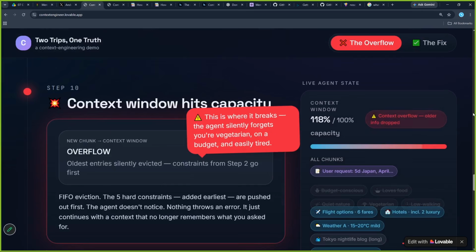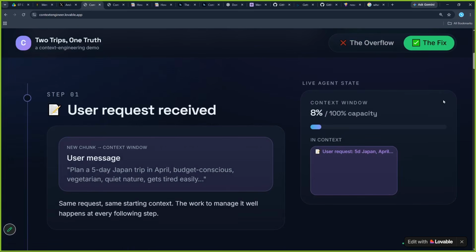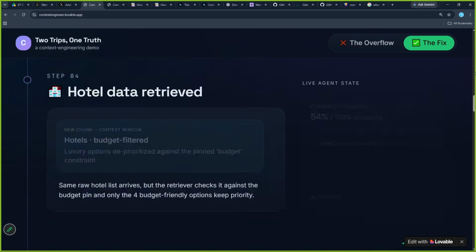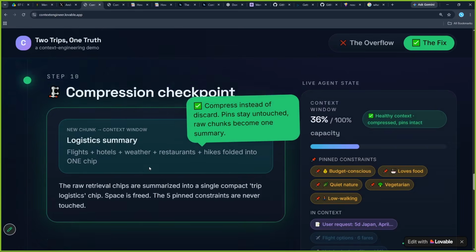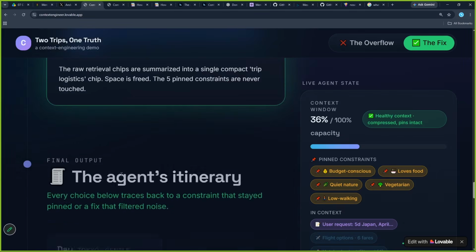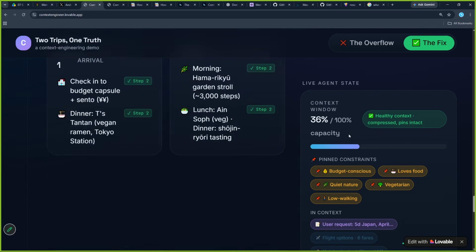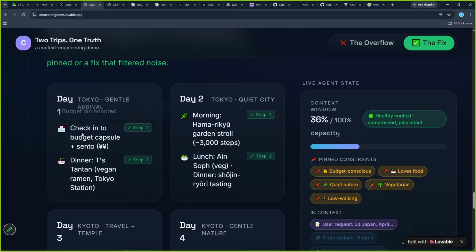And once it overflowed, we took all this information and passed it to our AI agent. But this time, what did we do? We summarized and compressed this information after all of it was received. So we are doing better management of the information. We properly compressed it: flight, this; hotel, this; etc. Now, when we give such good information to the AI agent, of course the output will also be good. So see, good output.